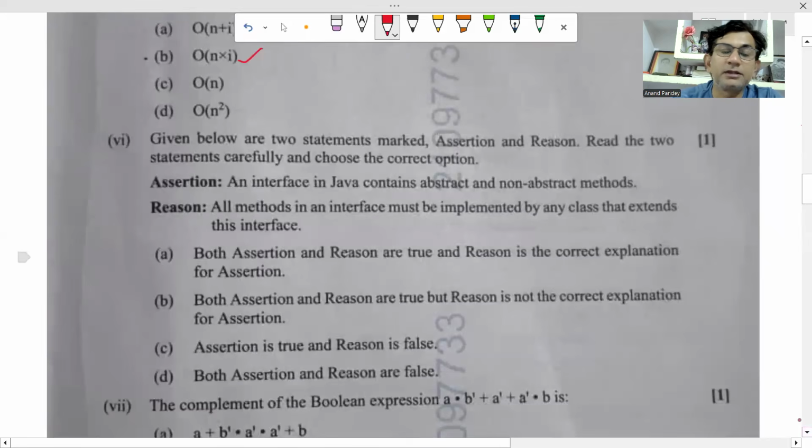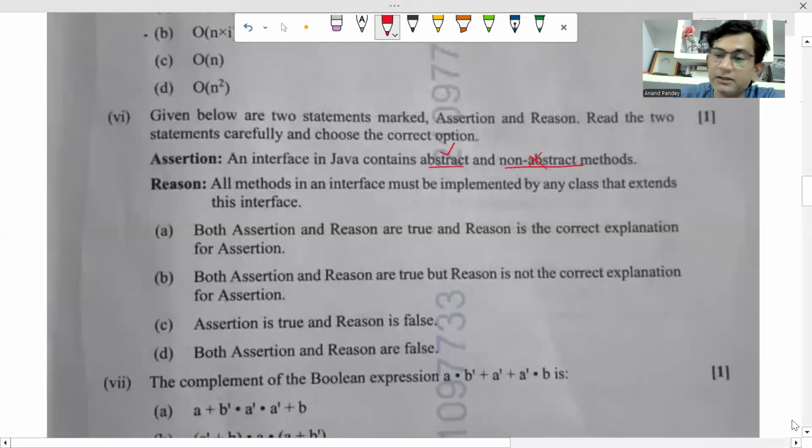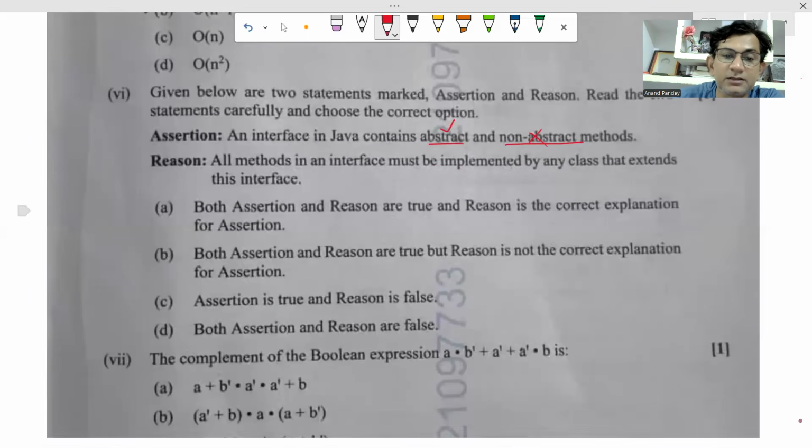Okay, now coming to the next. Given below, there are two statements marked assertion and reason. Read the two statements carefully and choose the correct option. An interface in Java contains abstract and non-abstract methods. No, an interface can contain only abstract methods. Non-abstract methods are not allowed in interface. So obviously assertion is false now.